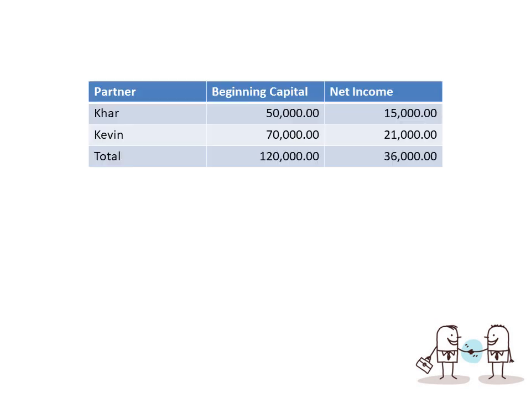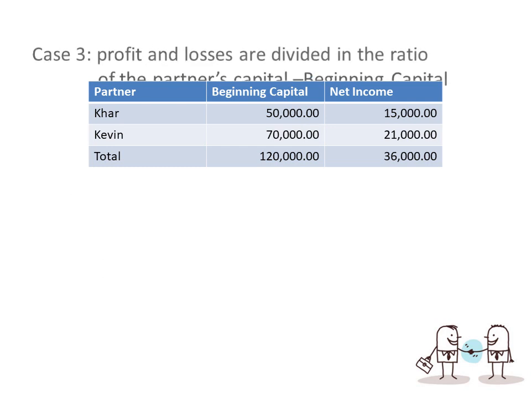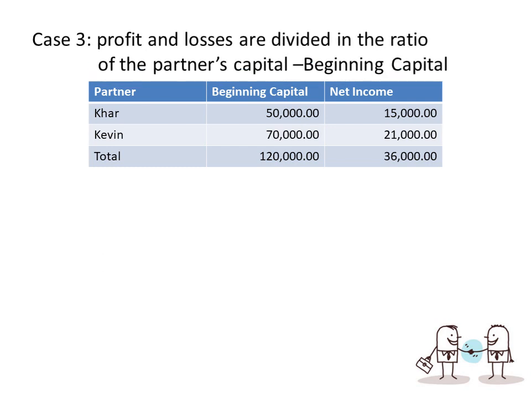Okay, so let's now take a look. For this example, case 3 at the beginning capital. We know that the capital balance of Car is 50,000 and Kevin 70,000, a total of 120,000. We have to divide 36,000.